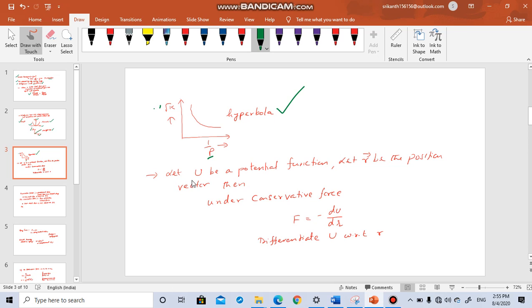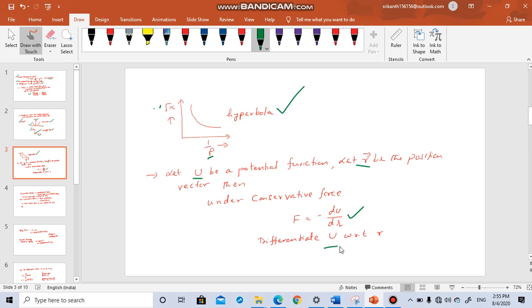Now let U be a potential function. While discussing potential energy, I talked about the potential function, and let R be the position vector. Then conservative force F is equal to minus dU by dR. What is the meaning of that?